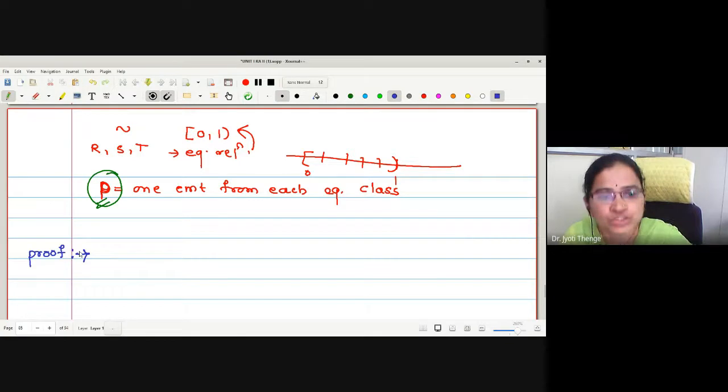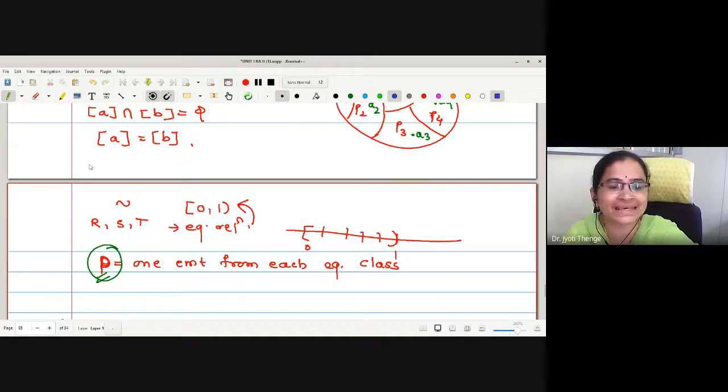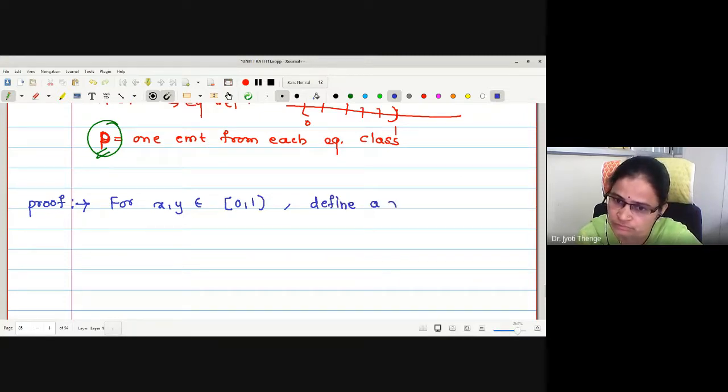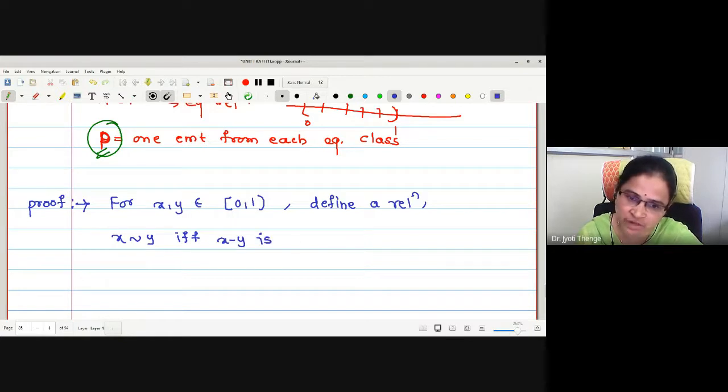The question is how this equivalence relation is defined. The equivalence relation we are going to define here is: for any x, y in closed 0 to open 1, define a relation x related with y if and only if x minus y is a rational number.